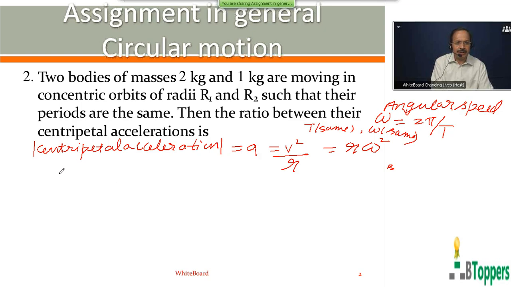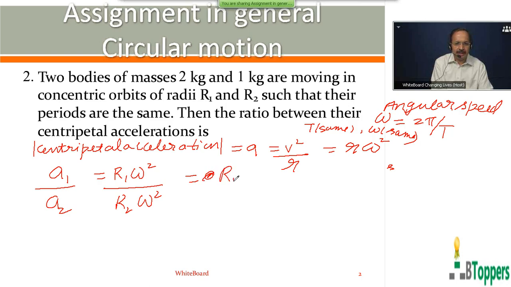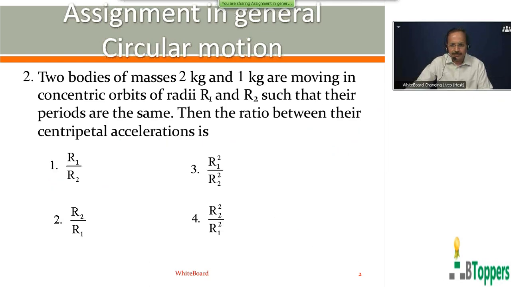So magnitude of the centripetal acceleration of the first body, I denoted by A1, can be written as r1 into omega square. Magnitude of centripetal acceleration of the second body is r2 into omega square. So ratio of the magnitudes of the centripetal accelerations will be r1 by r2. So for question number 2, which I just now discussed, the first option is the answer.